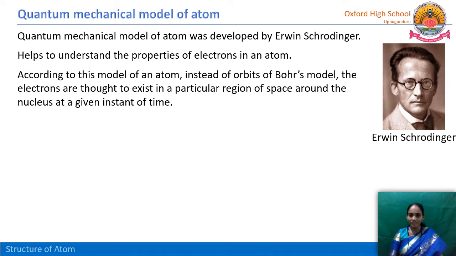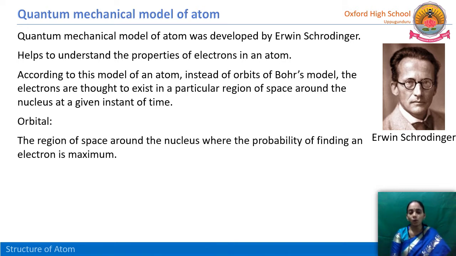Till now we have studied Bohr's model, and Bohr explained the particular region around the nucleus where the electron is revolving. That is called orbit. But we have just now discussed that the electron is not particularly revolving in that orbit. Then where is the electron? There is a space around the nucleus, where at a particular instant of time the electron is present. That is nothing but orbital.